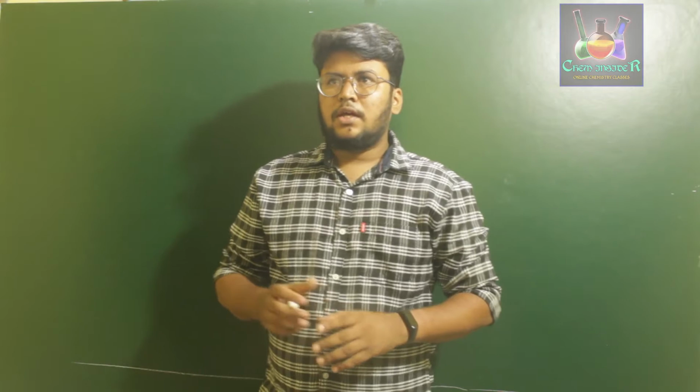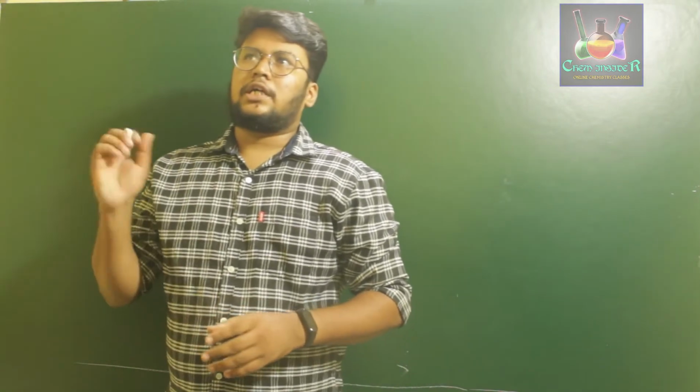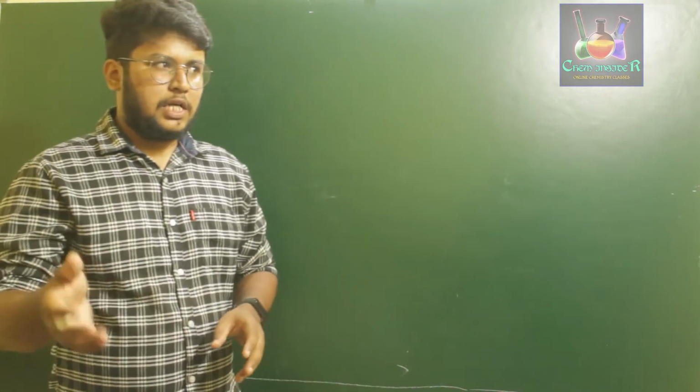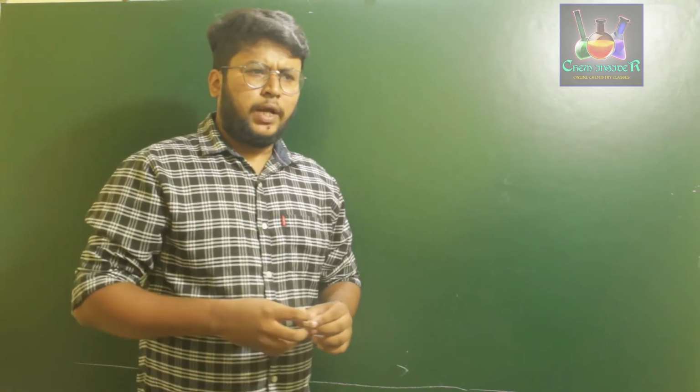So in today's class we are going to discuss a new chapter of class 12, that is alcohols and phenols. In the earlier classes of class 11 and in the class 12's first video of haloalkanes and haloarenes, we had discussed a bit of hydrocarbons.